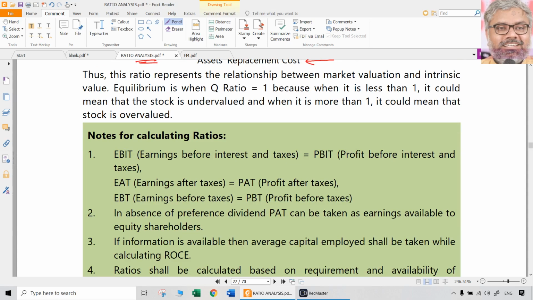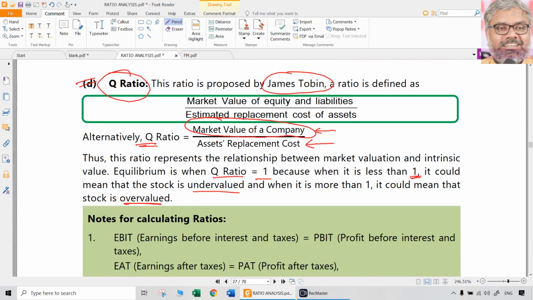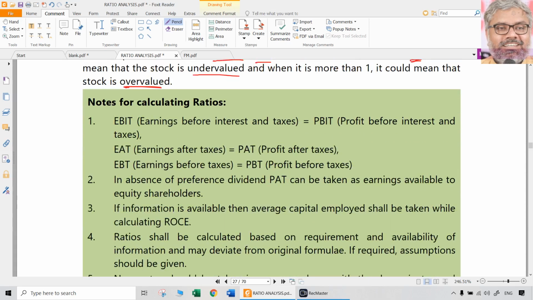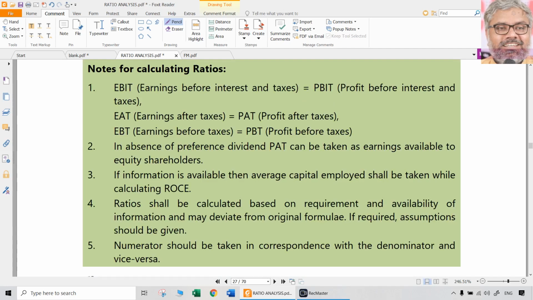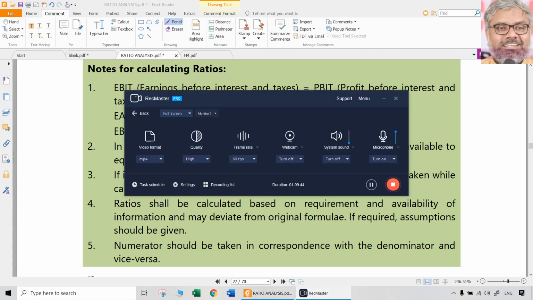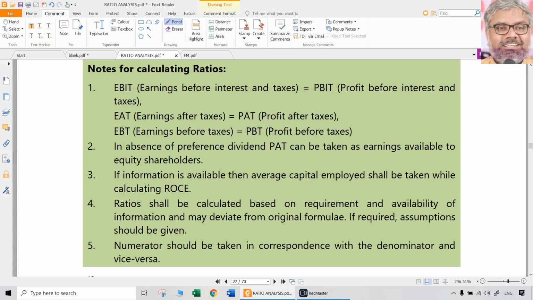So usually, what does it indicate? Usually this represents the relationship between the market valuation and the intrinsic value. And when Q ratio is 1, it is good. That means the price of the share is reasonably priced. If it is less than 1, that means the stock is undervalued. If it is more than 1, it could mean that the stock is overvalued. That is the interpretation of Q ratio. But once again, if both the numerator and denominator are given, then we can find this out. Otherwise, normally it is not a commonly used ratio, even from an examination point of view. Even in real life, not that much. Anyway, these are the various profitability ratios related to investors and markets.